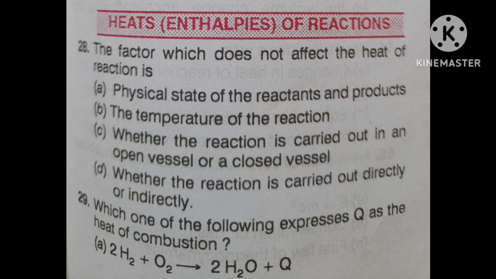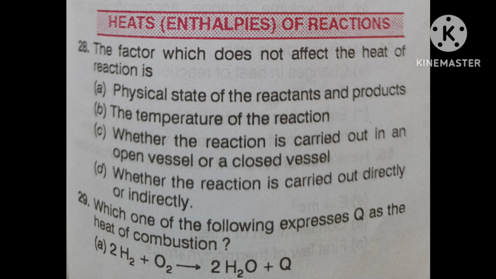Its correct answer is the nature of the initial reactants and the final products. Means option C is correct. This is a direct question and answer.